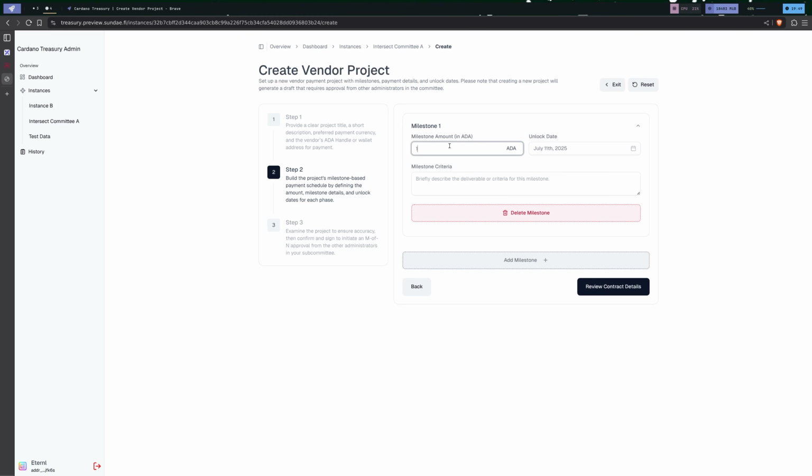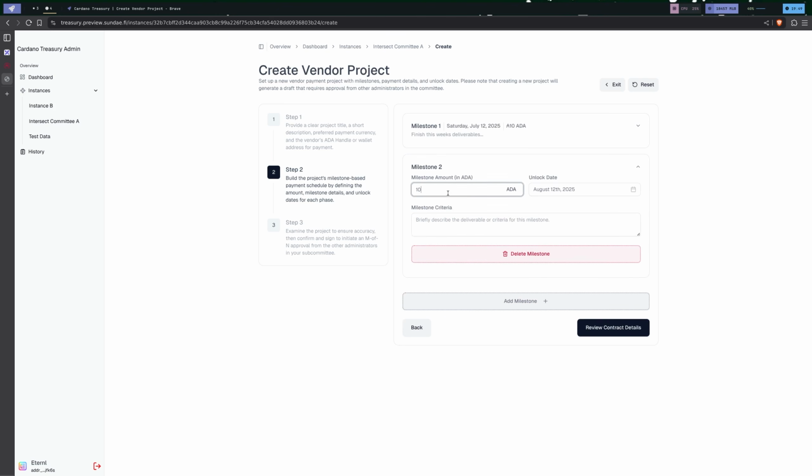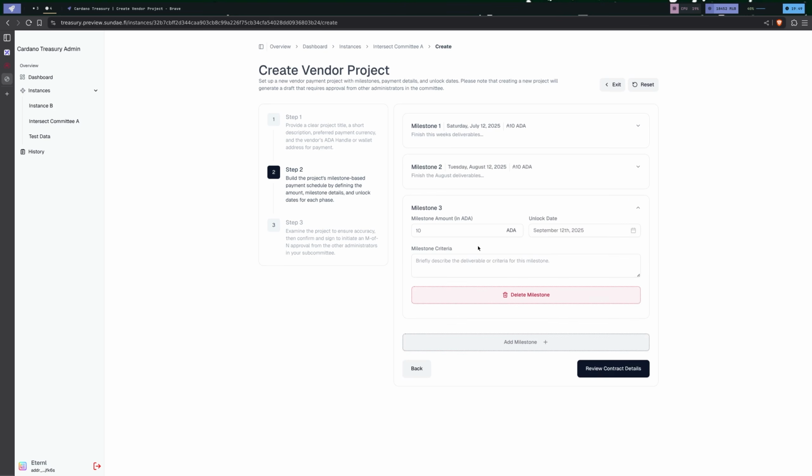And then we're going to add a number of milestones. So maybe 10 ADA is going to unlock on July 12th, finish this week's deliverables. I can add another milestone. We automatically project out, because most of these are going to be monthly payments, the same amount and the same unlock date, and then you can fill in a new milestone criteria. So finish the August deliverables. And then maybe let's do a big bonus payout at the end of August for finishing the project.